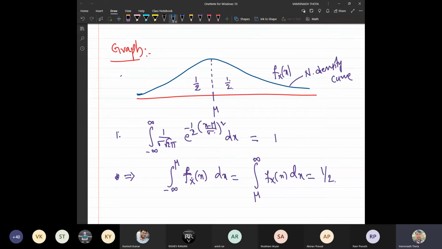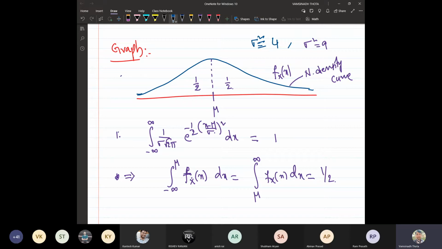Here what actually the variance gives us. Suppose the variance sigma square is equal to maybe 4, and let me use another curve, maybe sigma square is equal to 9. Sigma square is equal to 4 means this is the probability density curve. Assume that for both of them mu is the same.